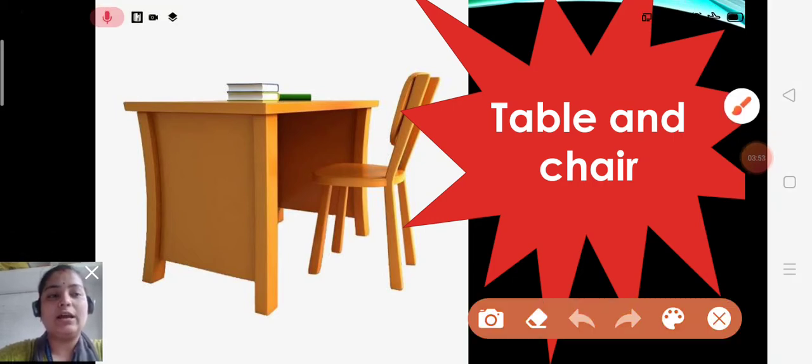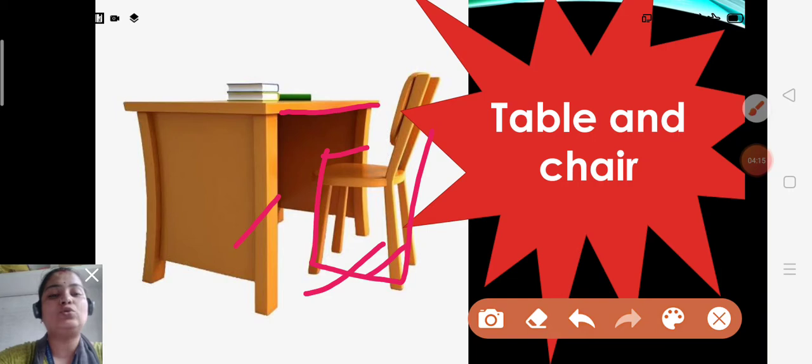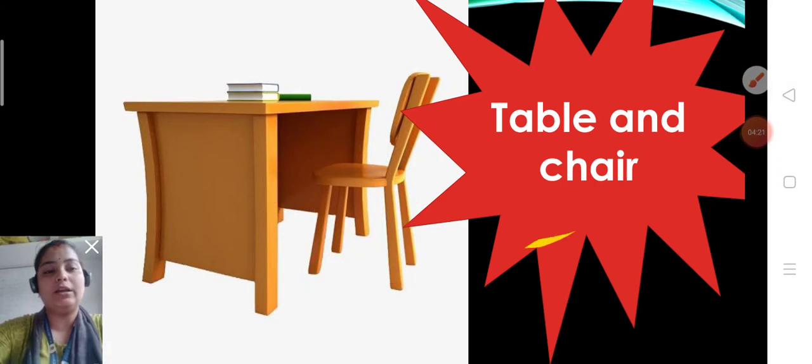Now after that, table and chair children. When you study, we should always study on a table and chair. It keeps our back straight. But if you have only a table and do not have a chair, can you study? No. So what do we need? We need a chair. So table and chair are pairing words, or you can say twin words. They always go together. Understood children?